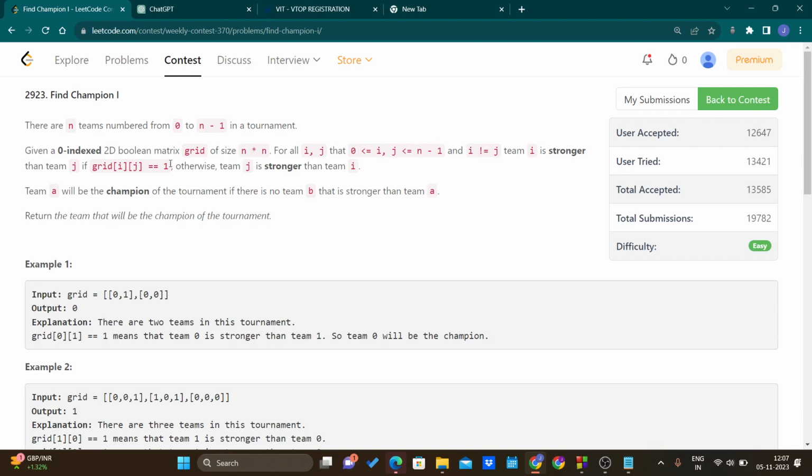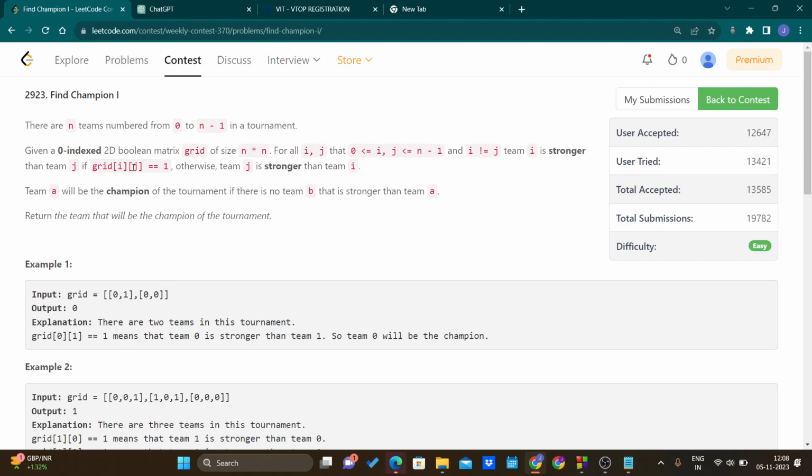Team i is stronger than team j if grid[i][j] is equal to 1. Otherwise, team j is stronger than i. Team A will be champion of the tournament if there is no team B that is stronger than team A. So if grid[i][j] is equal to 1, i is stronger than j. If it is equal to 0, j is stronger than i. We have to find the champion of the tournament, and there always exists a champion.